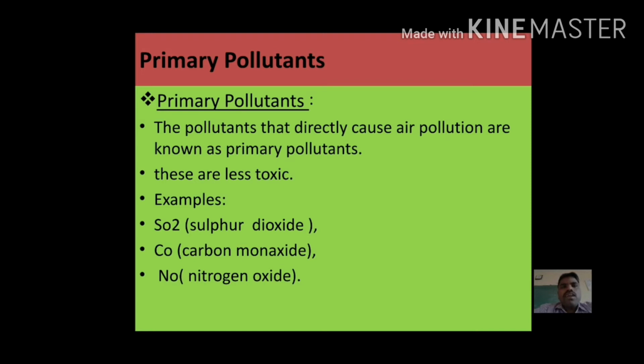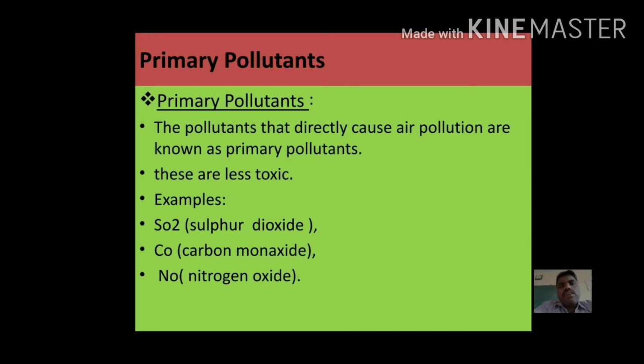Primary pollutants are the pollutants that directly cause air pollution. For example, sulfur dioxide, carbon monoxide, nitrogen oxide, carbon dioxide.